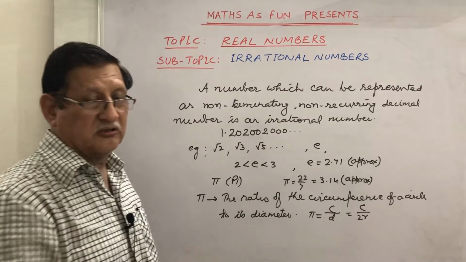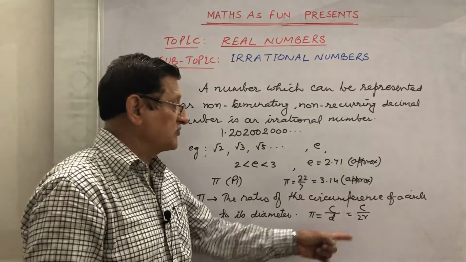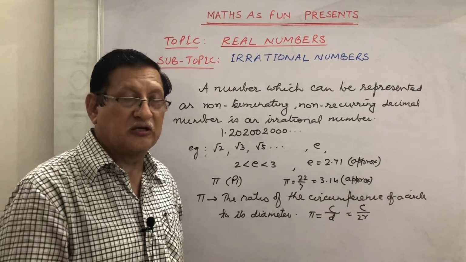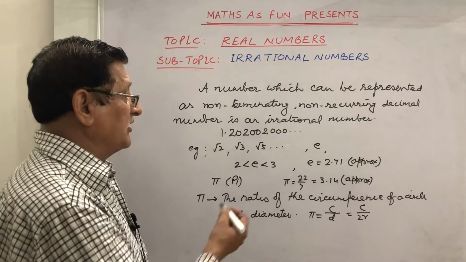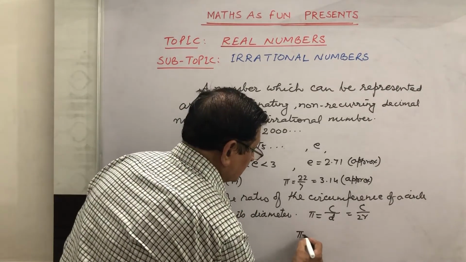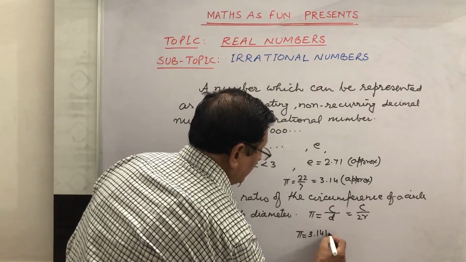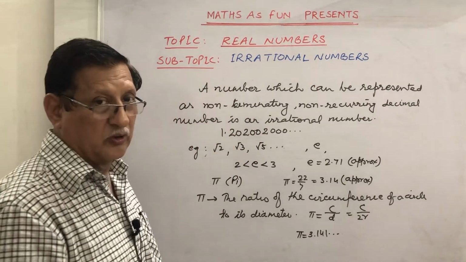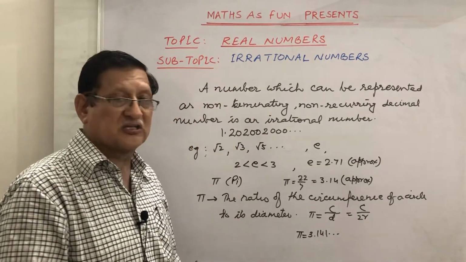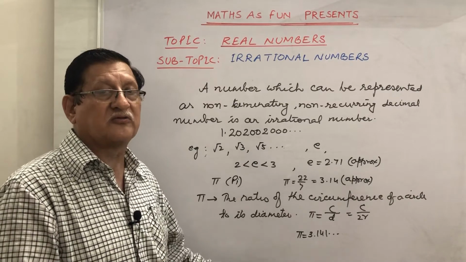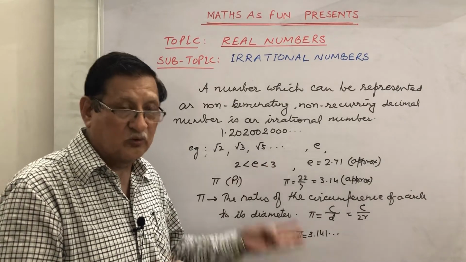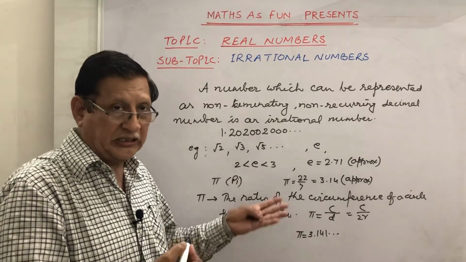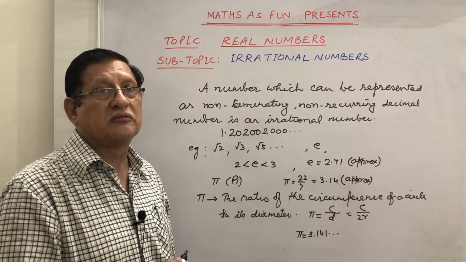You take any circle, divide its circumference by 2R. We can take any radius. It is found that the approximate value of pi comes as 3.141 and so on, and it is a non-terminating, non-repeating decimal number, and that is why the exact value of this cannot be found out, and it is found that it is an irrational number.